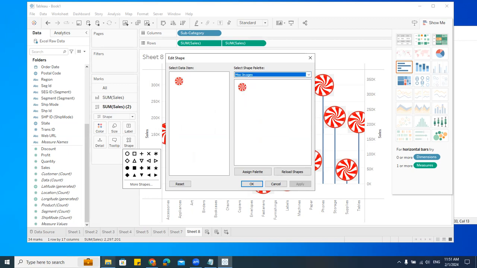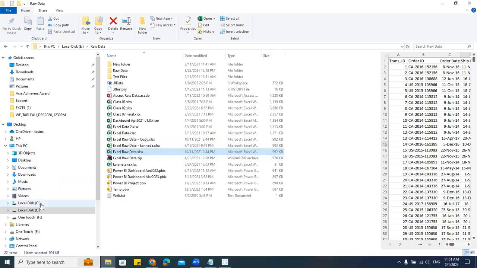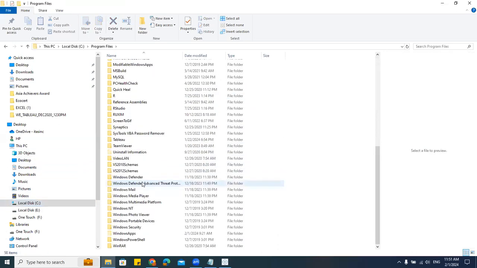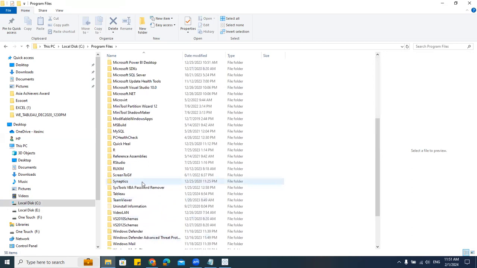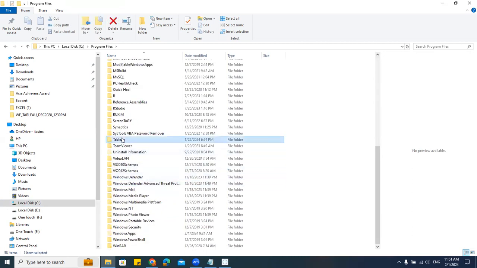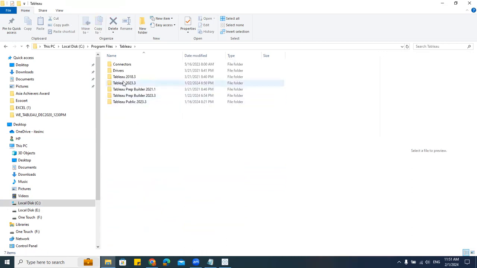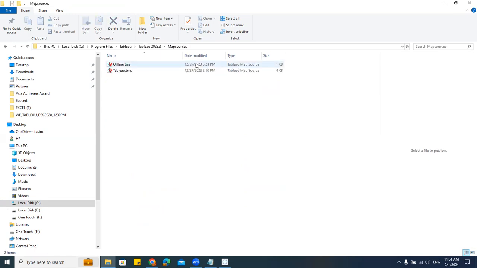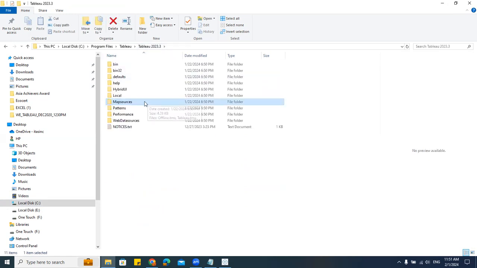So first we have to go to this C drive, where we have installed the desktop application, that is Tableau Desktop. Now here I have this Program Files. Just scroll down. So here we'll have this Tableau. Can we see somewhere? Yeah, Tableau. Then we have this version. Okay, the new version I have installed. I'll double click on this, and here we can see. Where is that?